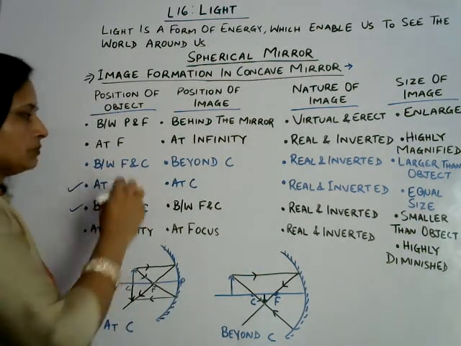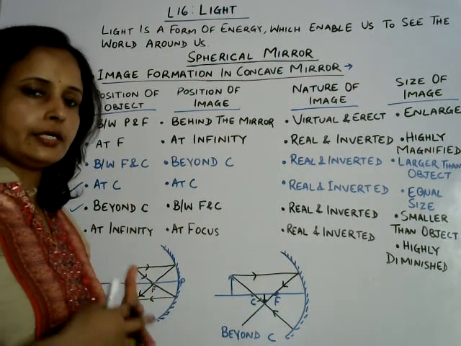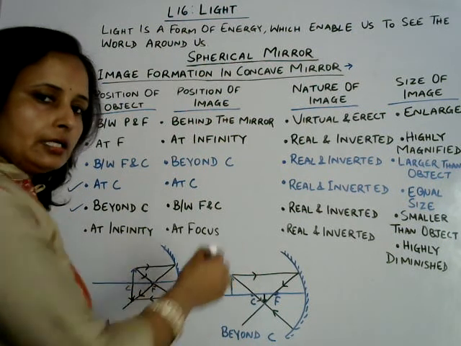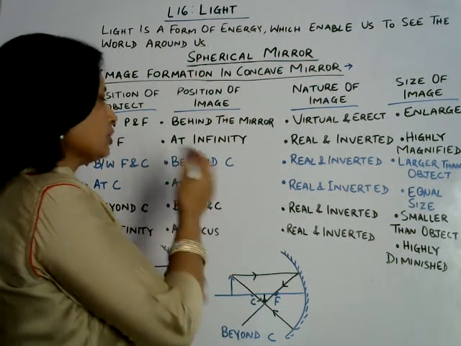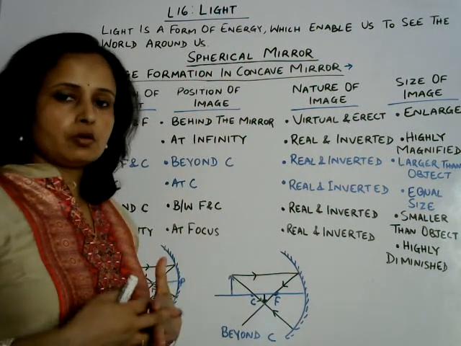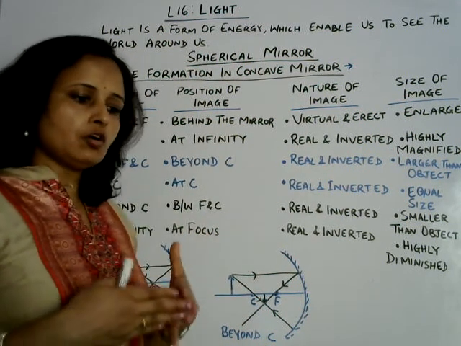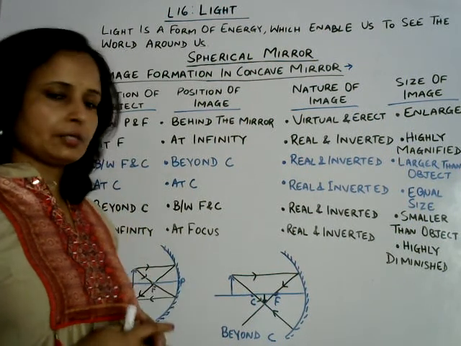Next position between F and C, that is between focus and center of curvature. Then the image position will be beyond C, beyond center of curvature, real and inverted, larger than the object. This image will also be larger than the object but not highly magnified.